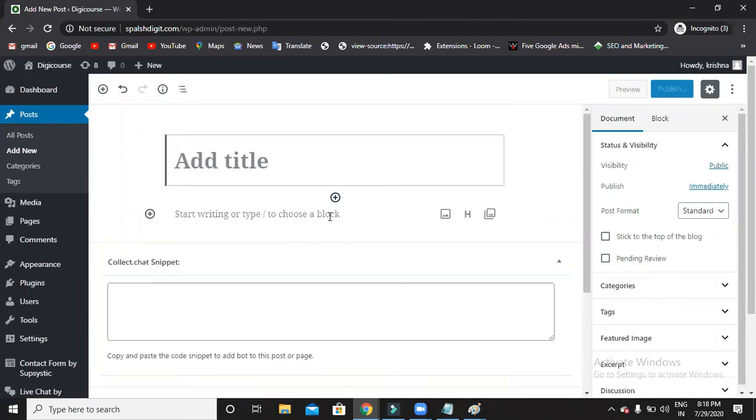Sorry to disturb you. The other one on the website, what you have shown just now, is it a post or is it a page? It is a post.